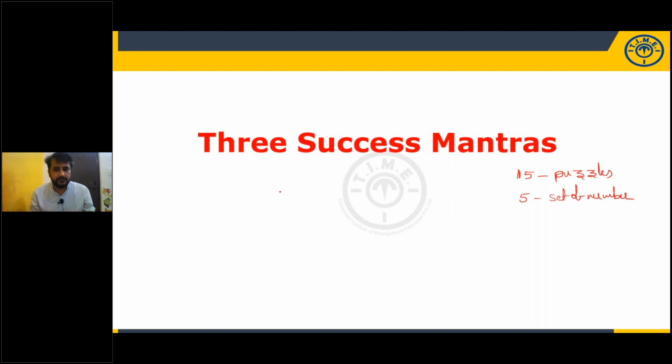Set of numbers means you will be given 5 3-digit numbers like this. Like this, 5 numbers will be given, and they are going to give some conditions or some operations. You have to perform those operations, and you have to identify the correct answer.